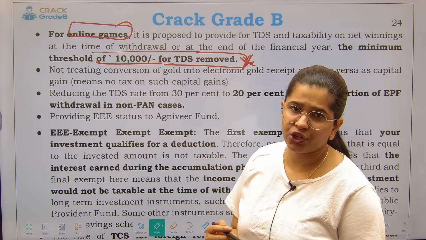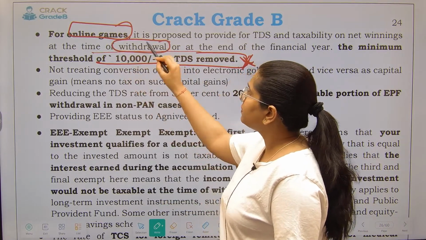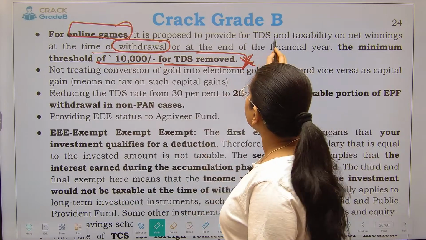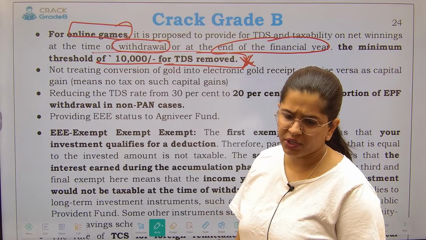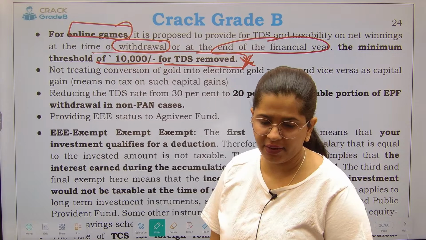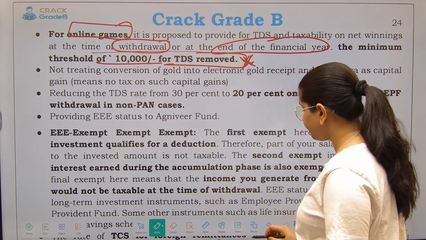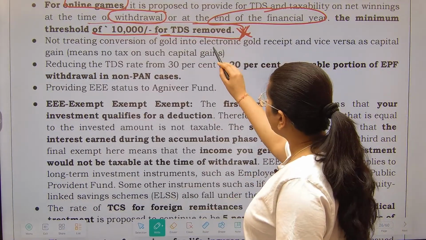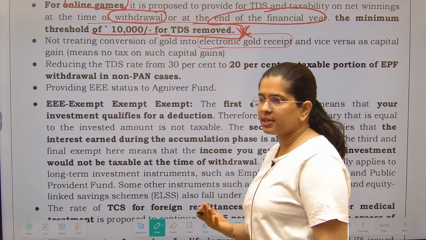We will take taxation on these particular online games at the time of withdrawal, when you are withdrawing from the bank, or at the end of the financial year. We will be doing it like this. We will not be charging the TDS. That means at the time of payment itself, we are not going to collect the taxes from you. Now, no treating conversion of gold into electronic gold receipt. We will not treat it as a conversion.